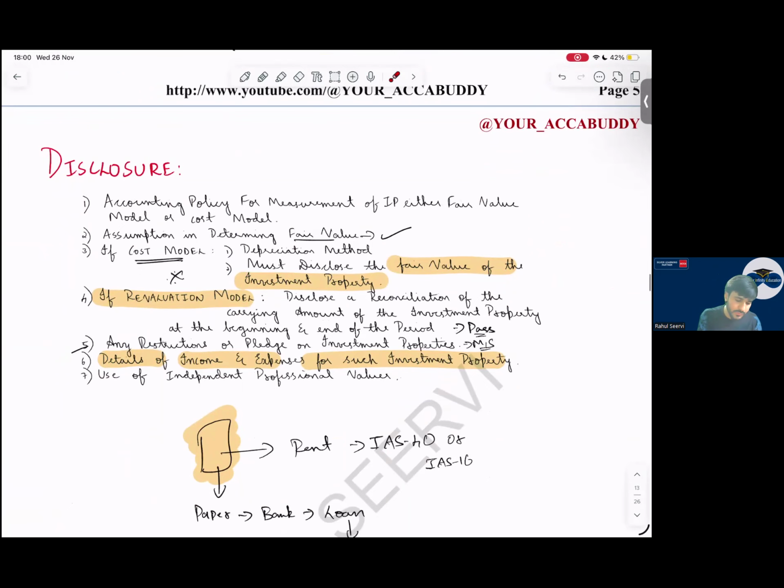So what are the disclosures we will give? Simple disclosure. Which model are we using, cost or revaluation model? What is the depreciation method, SLM or WDV, if cost model? If we are following fair value, we still have to disclose the depreciation, calculating it as if the cost model was followed. Then details of income and expense for such investment property. Then, if a professional valuer calculated the fair value, we also have to mention that.